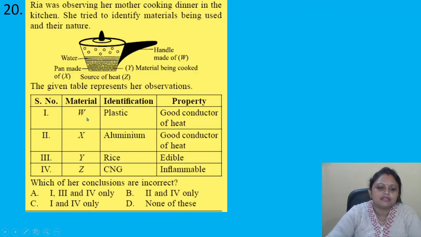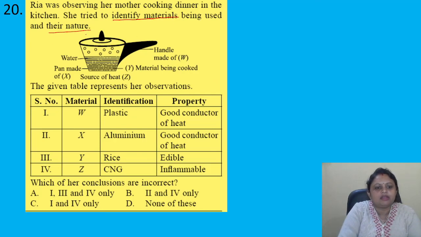Y, rice, edible. 4. Z, CNG, inflammable. Which of our conclusions are incorrect? A. 1, 3 and 4 only. B. 2 and 4 only. C. 1 and 4 only. D. None of these.